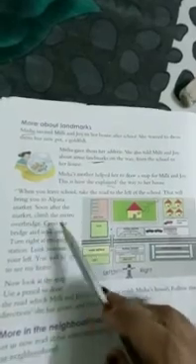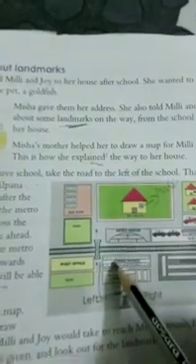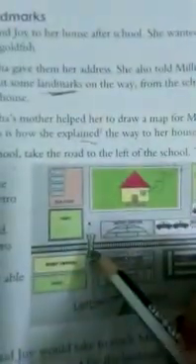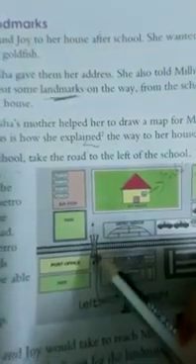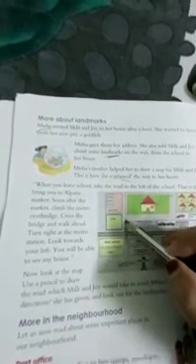Then what she said: soon after the market, climb the metro overbridge. She said that after the Alpana market, climb the metro overbridge. Where is the metro overbridge? Here is Alpana market now. So they reached here. From here she said to climb the metro overbridge. So here it is the metro overbridge. So she said to climb this metro overbridge like this. Then what she said: cross the bridge and walk ahead. She said to cross the bridge like this and walk ahead.